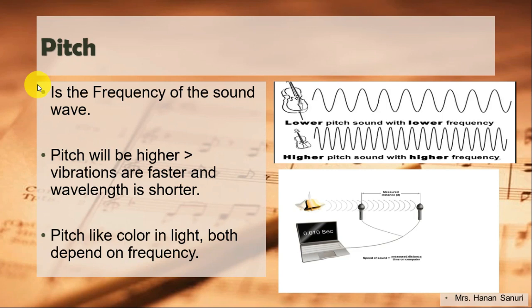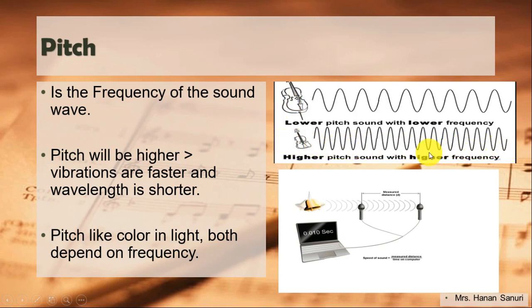So, the frequency of sound wave, here what is it? Pitch. So, pitch will be higher when vibrations are faster. So if we have more vibrations, the number of vibrations is more.